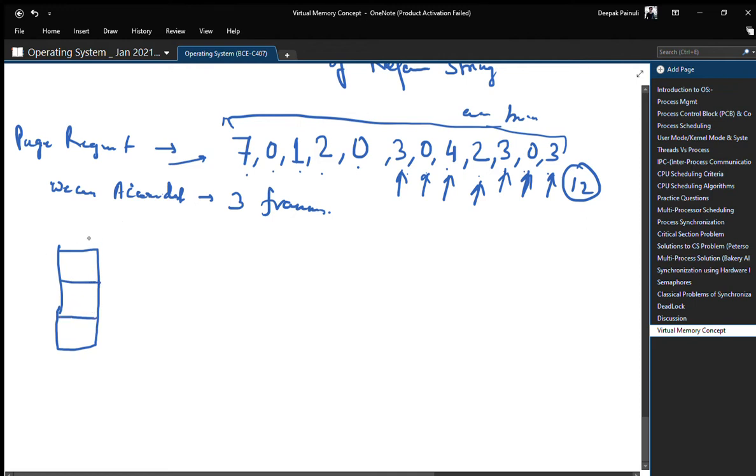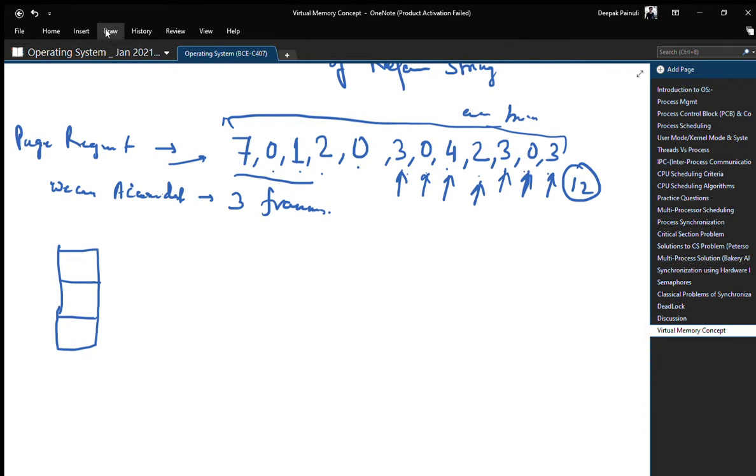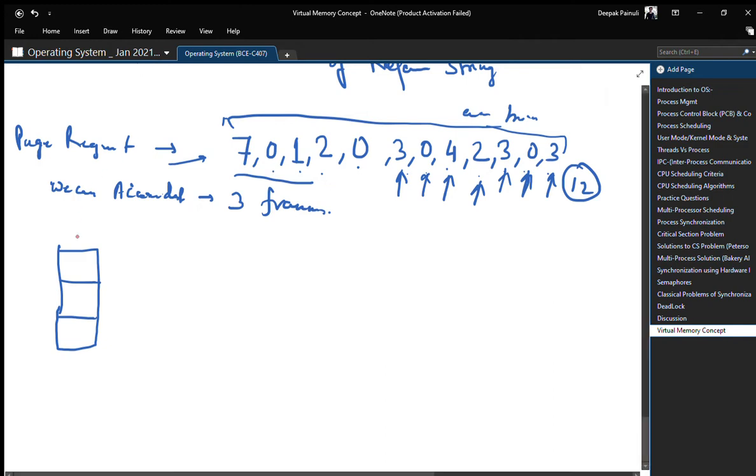So definitely for 3 frames, for 3 requests, these 7, 0, 1, let me choose this different color, red one, for these three page requests, we will definitely get 3 page faults, right? Because initially our frame is totally blank.